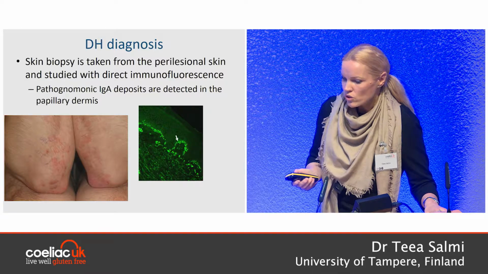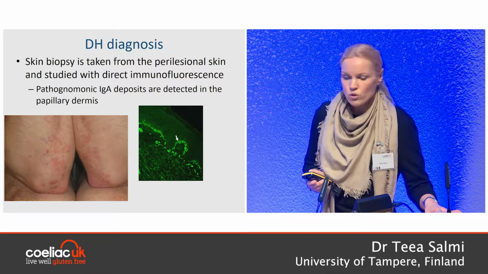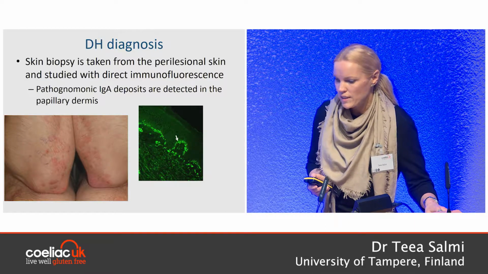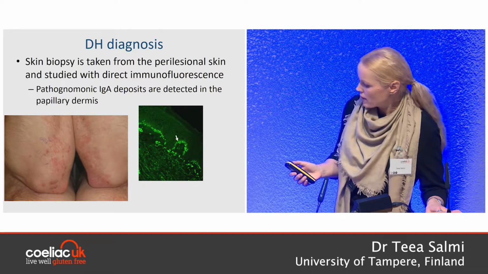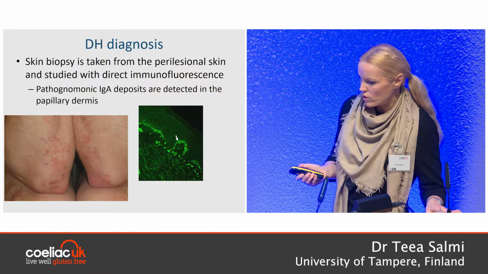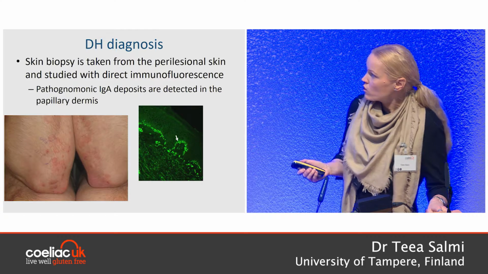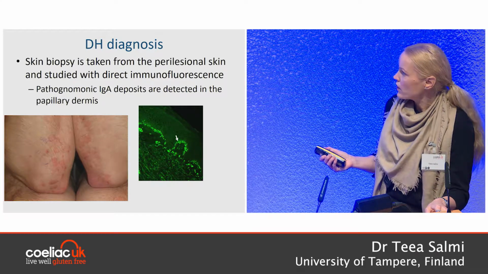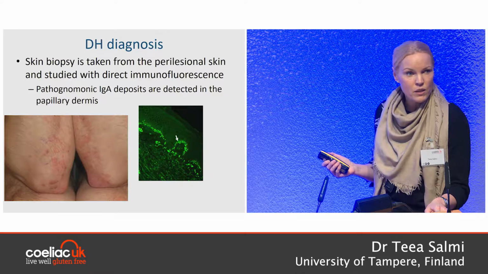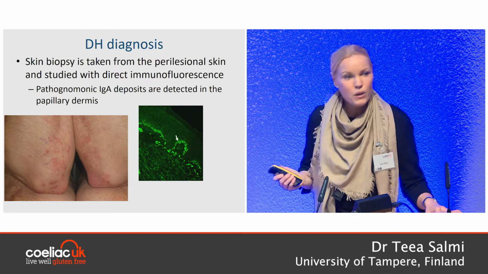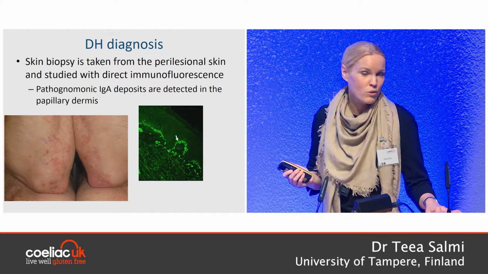The clinical picture is not enough for the diagnosis. We have to confirm the diagnosis by taking a skin biopsy. The skin biopsy is taken from healthy skin next to the rash, and it's studied with direct immunofluorescence. The pathognomonic finding for DH is this granular IgA in the papillary dermis, and this finding was described already in 1969 by van der Meer, so quite a long time ago.